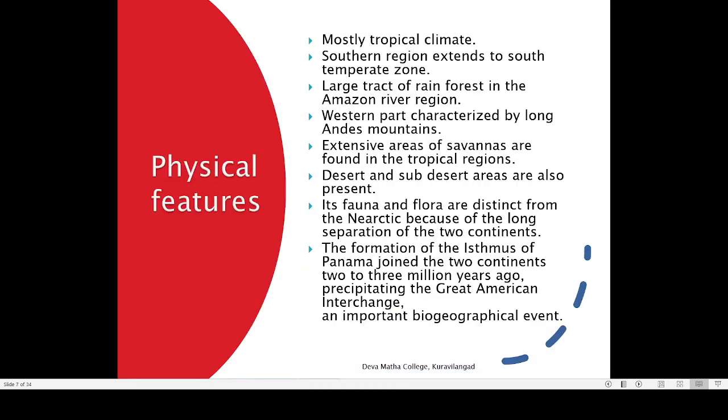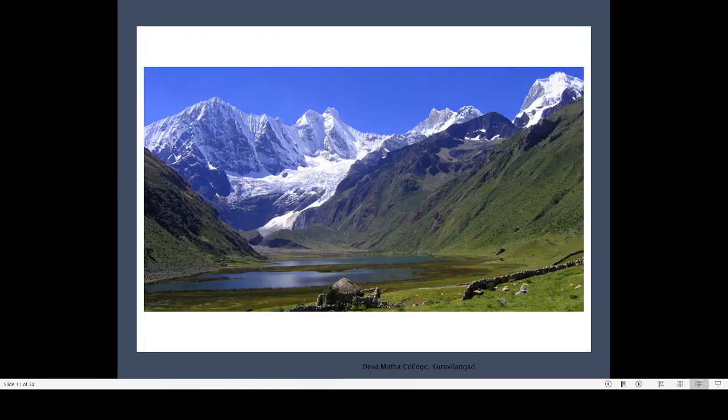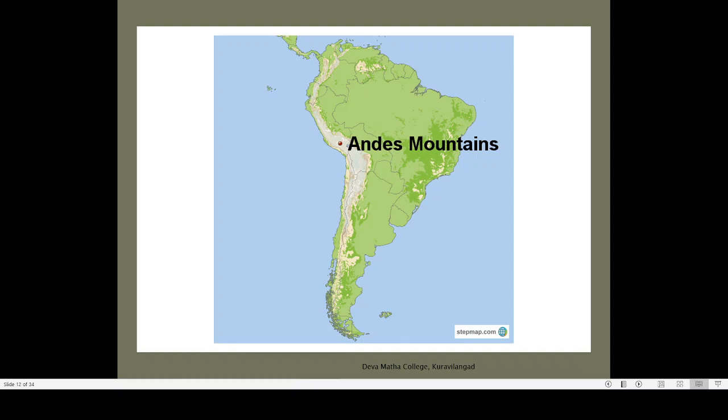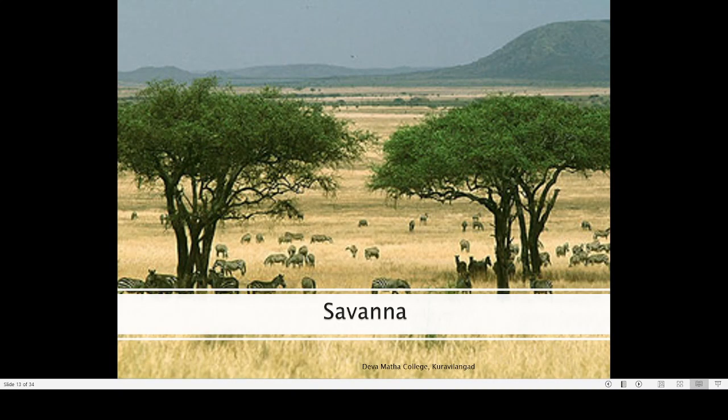So this is regarding the western part being characterized by the long Andes mountains. This is how the Andes mountains appear, and they are very tall mountains also. You can see the length of the Andes mountains. It's a very long mountain chain.